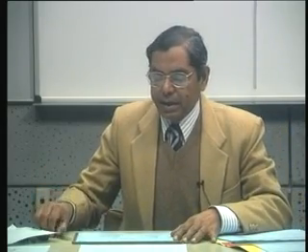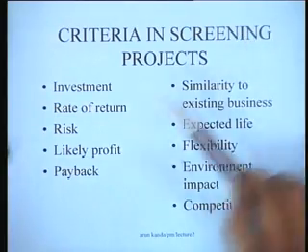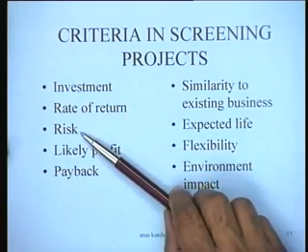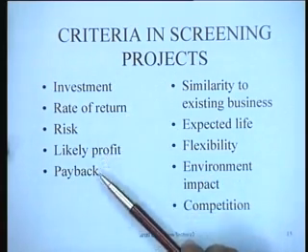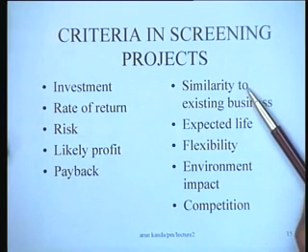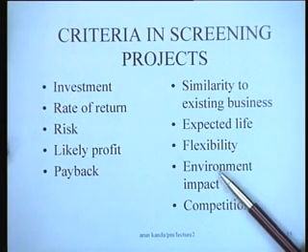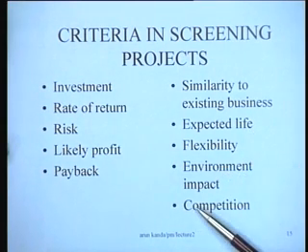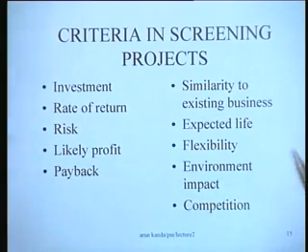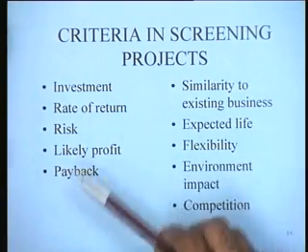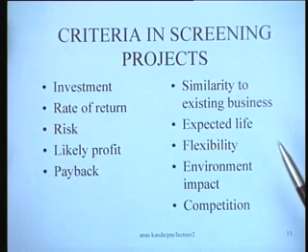Some of the important criteria that you have in screening projects could be the investment, the rate of return, the risk, the likely profit, the payback, similarity to existing business, expected life, flexibility, environmental impact and competition. Of course, there could be many more criteria, but this is only a list that tells you that you could be screening projects on the basis of these criteria and you could do this kind of analysis.